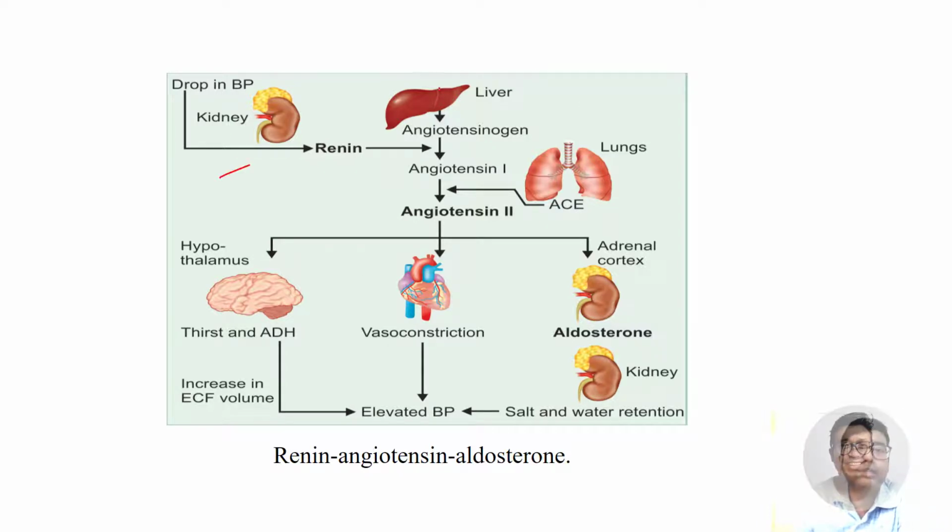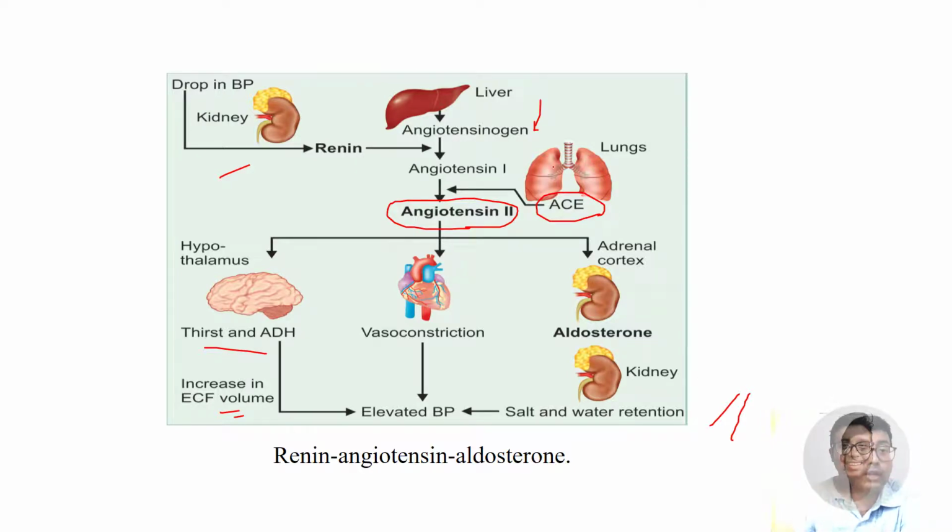Renin is secreted from the kidneys, angiotensinogen is secreted from the liver, angiotensin converting enzyme is secreted from the lungs, and finally we are getting angiotensin 2. Also, thirst plays a role in response to increase in ECF volume. So hypothalamus, aldosterone, everything. This is a very popular diagram. If you have understood the previous 2 slides, this slide is very easy to understand.